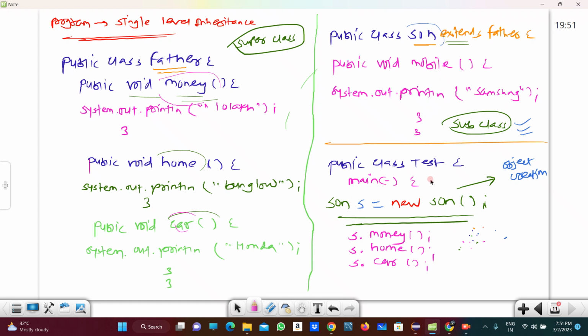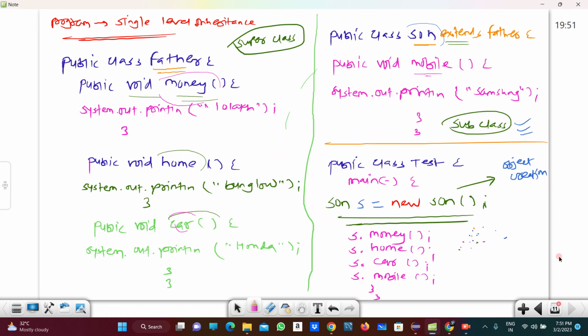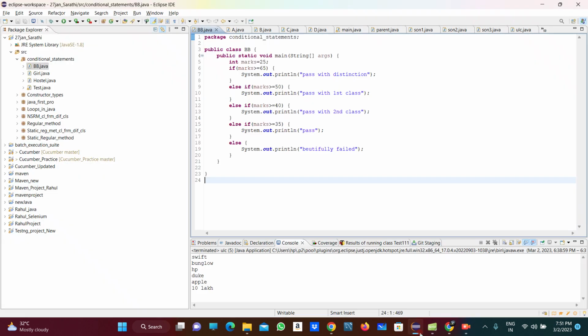And in the Son class there is a mobile method, that also I am calling here, right? And we can close this. Okay, so are you guys understanding what I have done here? If not, I am also showing it in Eclipse as well, okay.